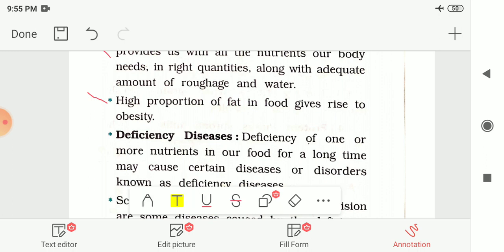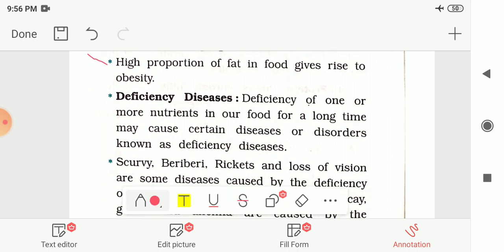So before that, what is deficiency? So deficiency of one or more nutrients in our food for a long time may cause certain diseases or disorders known as the deficiency disease. It is caused because of the lacking of any nutrients. So the deficiency or lacking of one or more nutrients in our food for a long duration of time may cause certain disease or disorder in our body. So these kinds of diseases or disorders are known as the deficiency diseases.